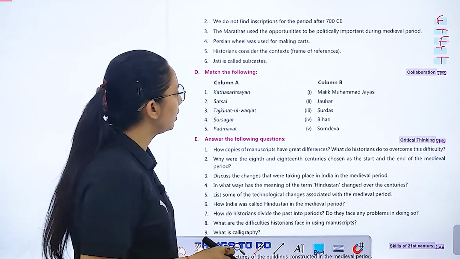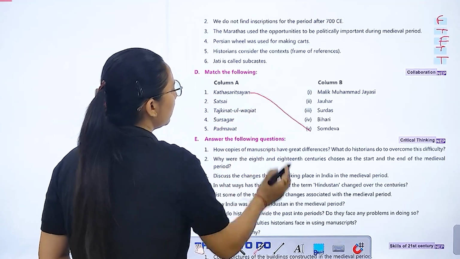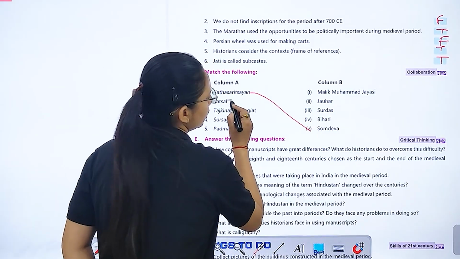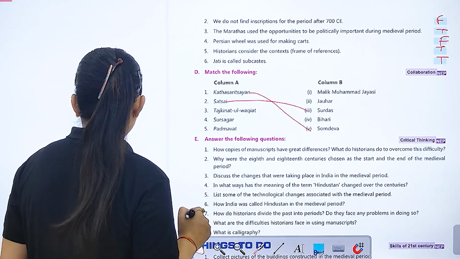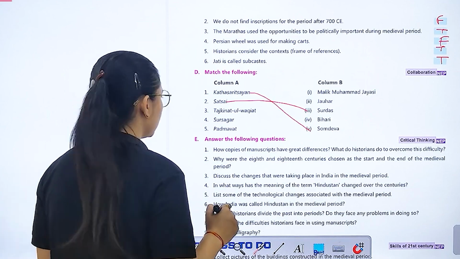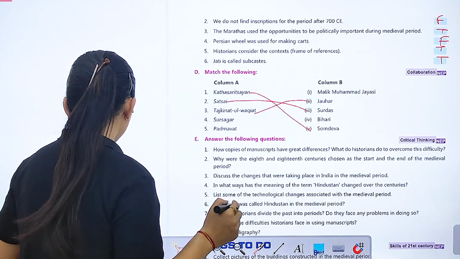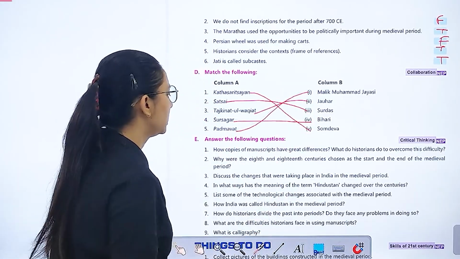Next is match the column. Now, Katha Saritsagara, Somadeva. Now, Sat Sai, it's Surdas. Tazkirat-ul-Waqiat, who was the author? It is Jauhar. Now, Sur Sagar, that is Bihari. And Padmavat, Malik Muhammad Jayasi.